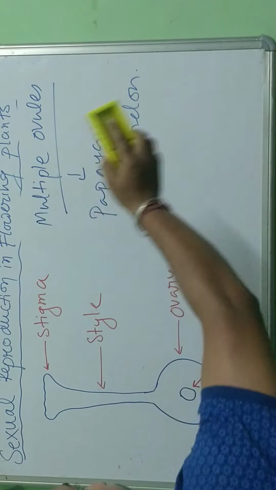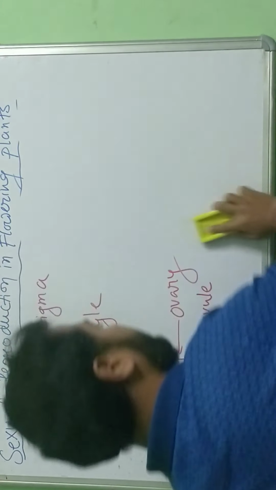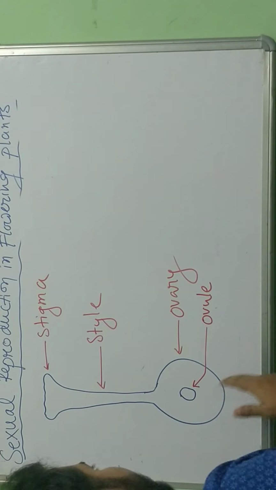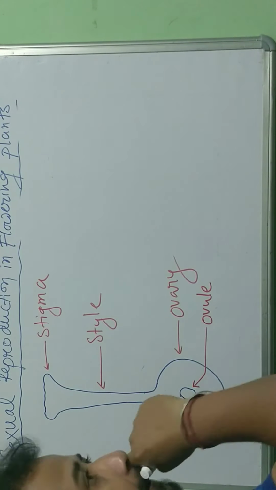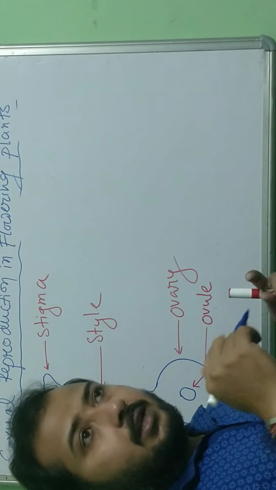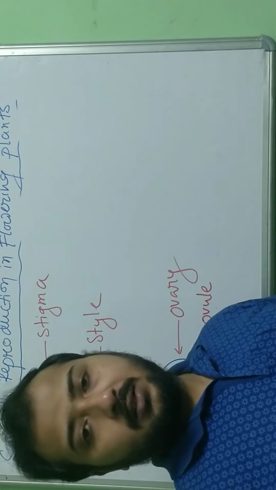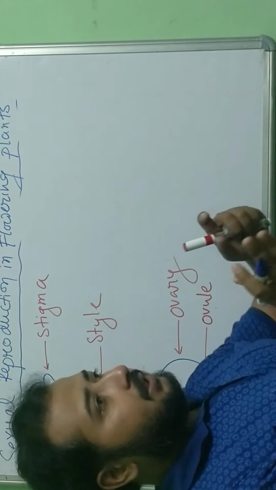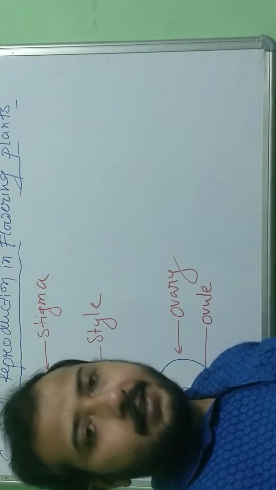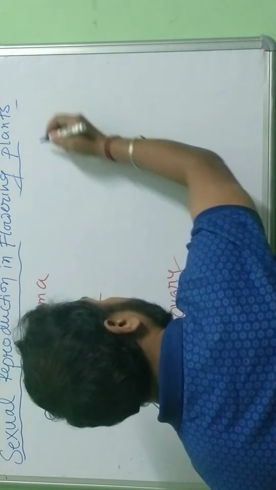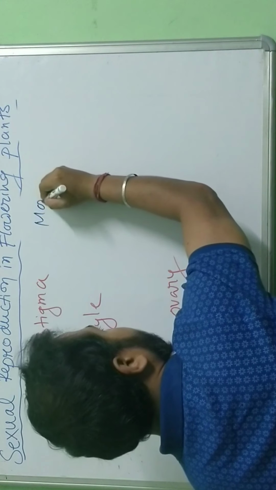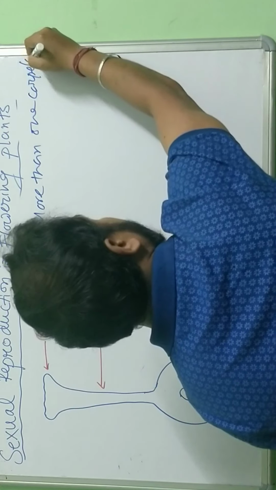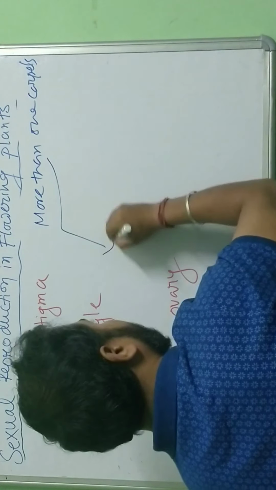Now let's see one more idea. I have drawn one single carpel or pistil. If there is more than one carpel or pistil, it means there are many carpels, and they can be in two different ways. So we are dividing them now.